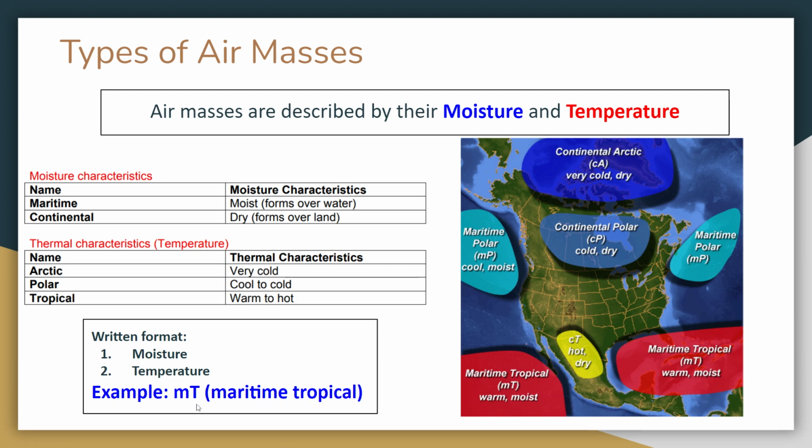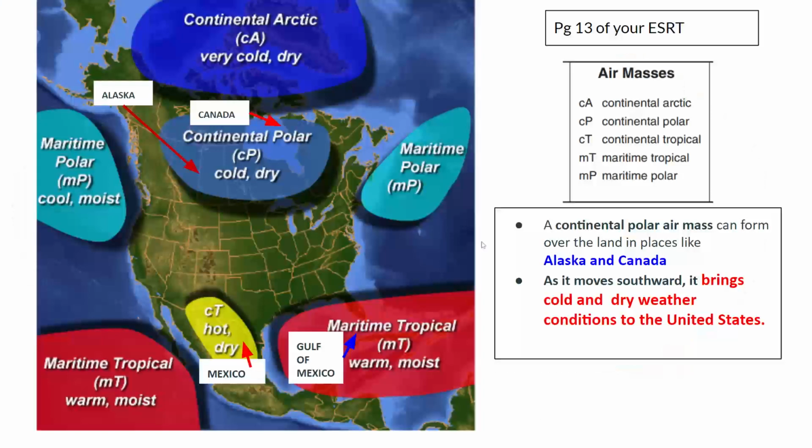But you don't really have to memorize this because it's actually in your reference table. So if you go to page 13 of your reference table, in the bottom, you'll find this. It gives you all the symbols for the different types of air masses. So if you ever forget, you can just refer back to it. cA stands for continental Arctic, cP continental polar, cT continental tropical, mT maritime tropical, and mP maritime polar. Remember, the first letter is lowercase, the second letter is uppercase.